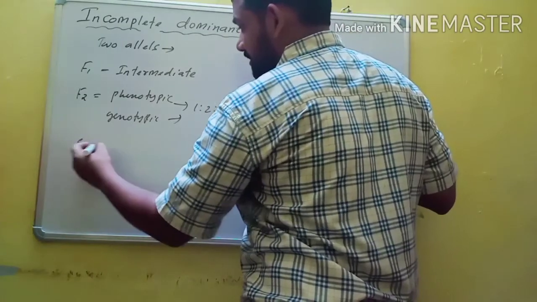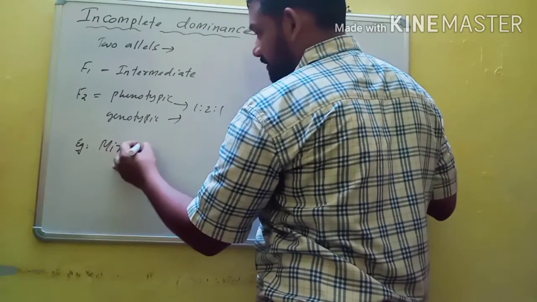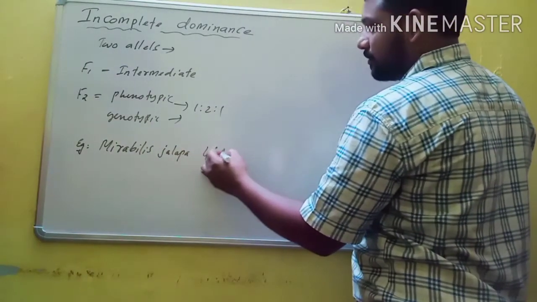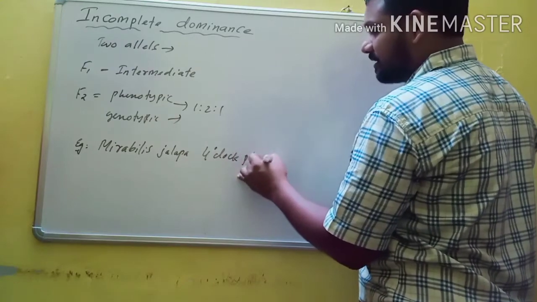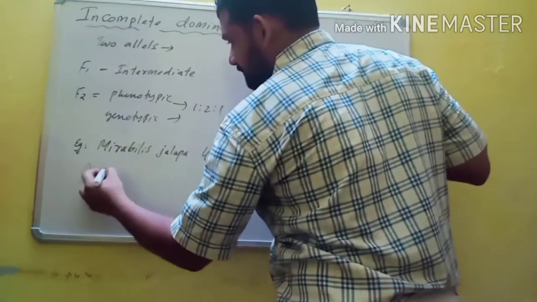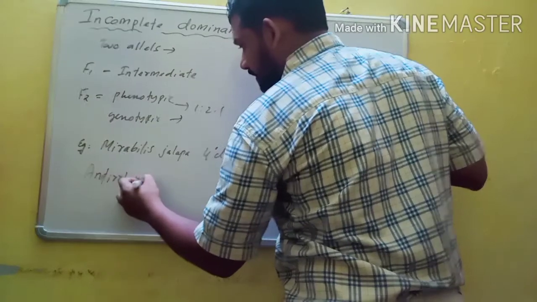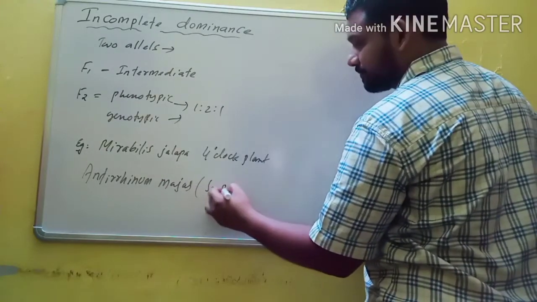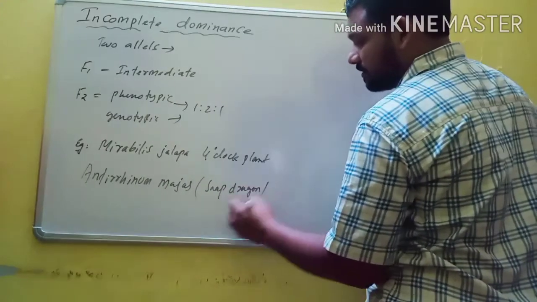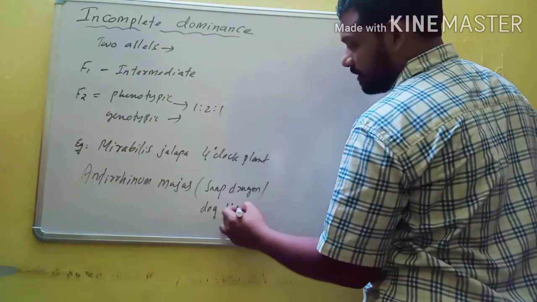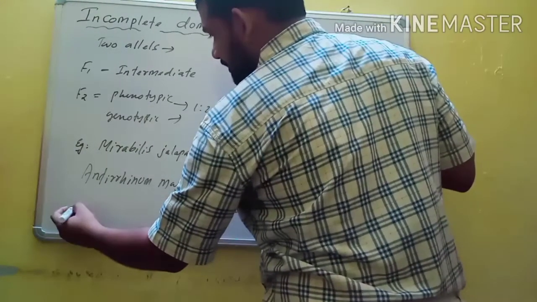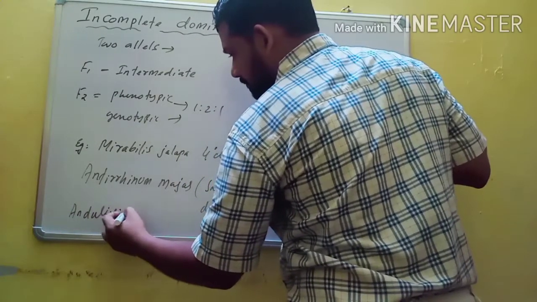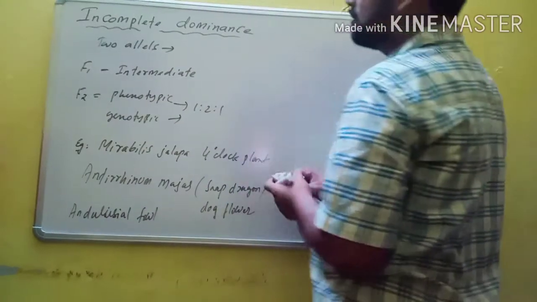What are the examples of incomplete dominance? One example is Mirabilis jalapa, the scientific name of the four o'clock plant. The second example is Antirrhinum majus, commonly known as snapdragon or dog flower. The third one is the Andalusian fowl. These are the three examples of incomplete dominance.